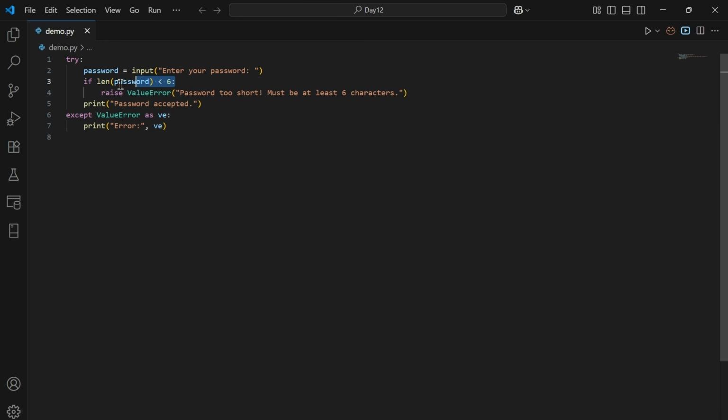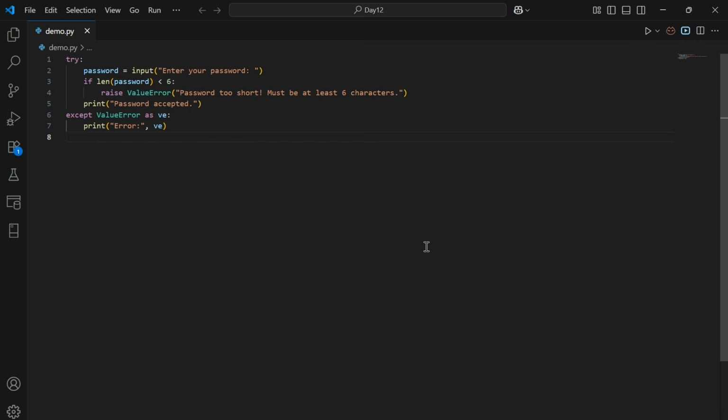If the password is less than 6 characters, it's going to raise a value error with the message "password is too short, must be at least 6 characters." Next, the except block catches the error and shows the message to the user if the password is too short or invalid. In case the password is correct, then it's going to print "password is accepted."